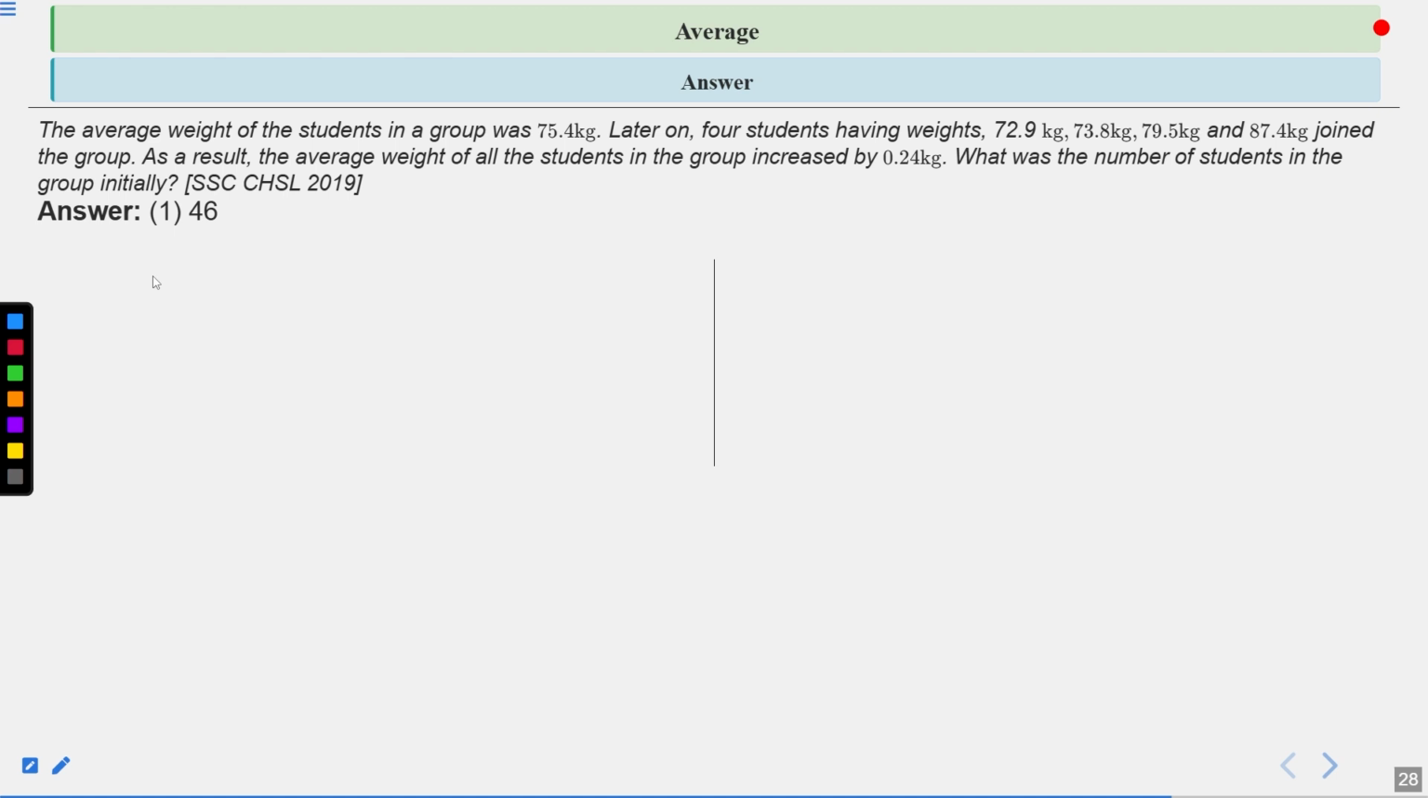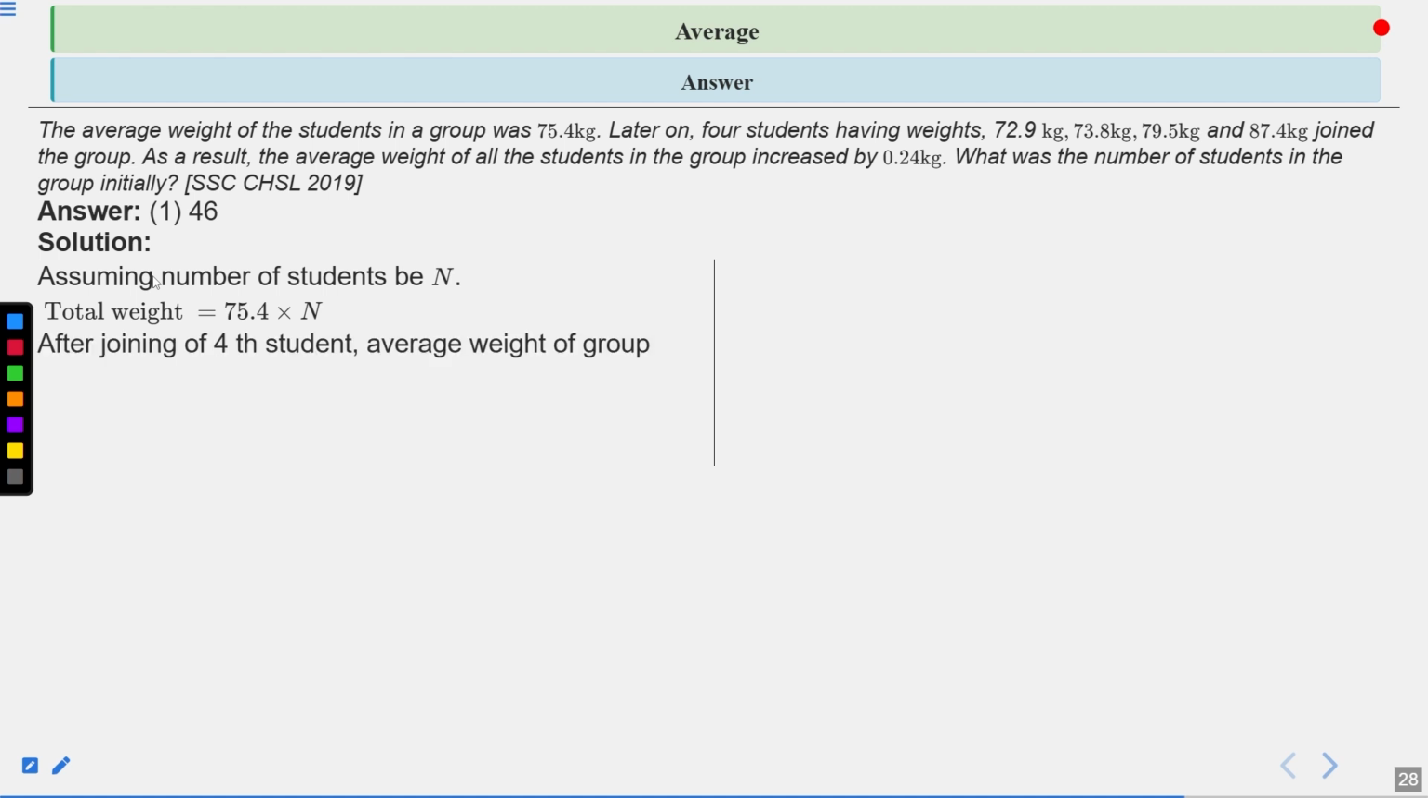So the correct answer of this question is the first one, which is 46. Now see the detailed solution of this question. Assuming the number of students be n, the total weight will become 75.4 into n. After the joining of the four students, the average weight of the group will become 75.4 plus 0.24, which becomes 75.64 kg. So the total weight will become 75.64 multiplying by n plus 4, because each student's weight increased by 0.24 kg.